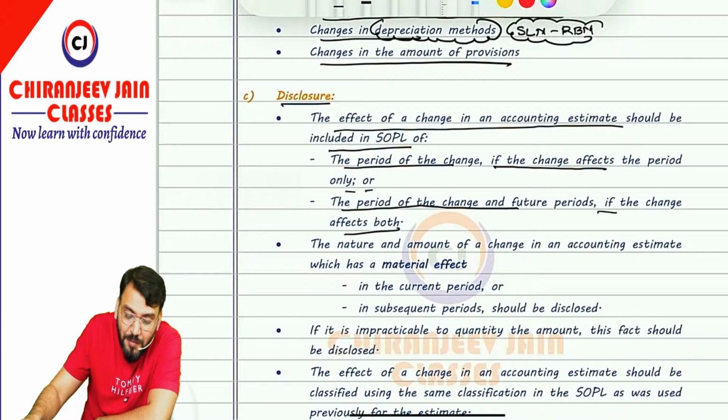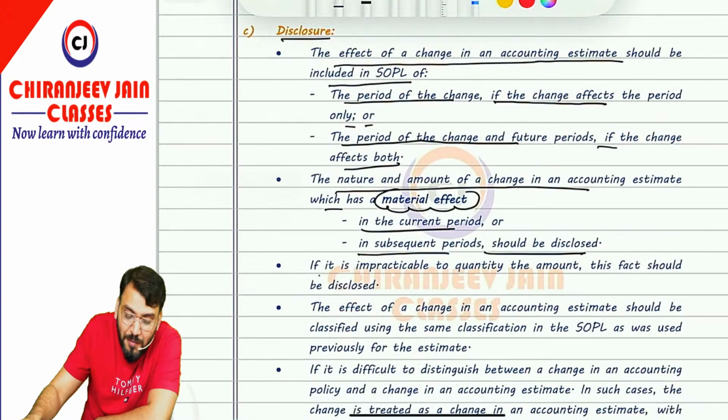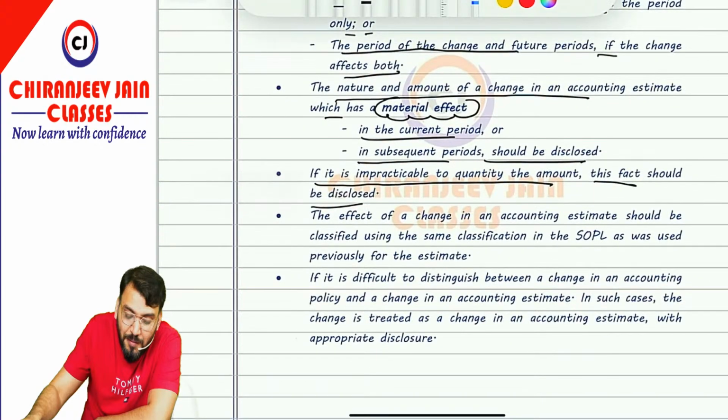The nature and amount of changes in accounting estimate which has a material effect in the current period or in the subsequent period should be disclosed. So nature and amount should be disclosed in the current period or in future period. If it is impracticable to quantify the amount, if you are not able to estimate the amount, the facts should be disclosed.